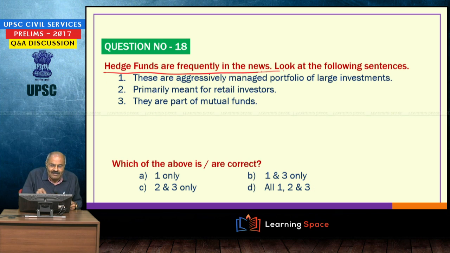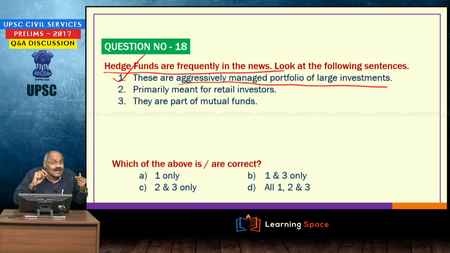Hedge funds are frequently in the news. Quite often you hear about hedge funds, mutual funds, alternative investment funds, real estate investment trusts, infrastructure investment trusts. So, you should have a clear idea about them. Let us look at hedge funds. Hedge funds are aggressively managed portfolios of large investments, absolutely correct.